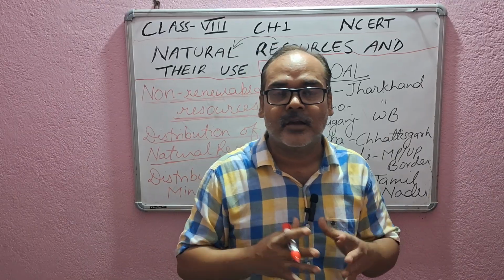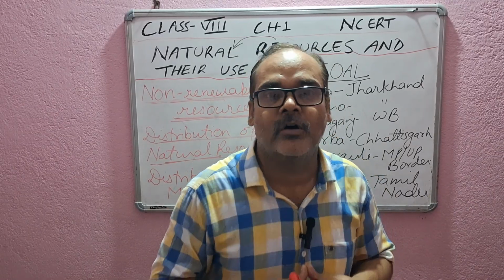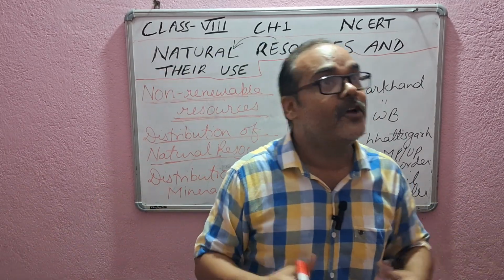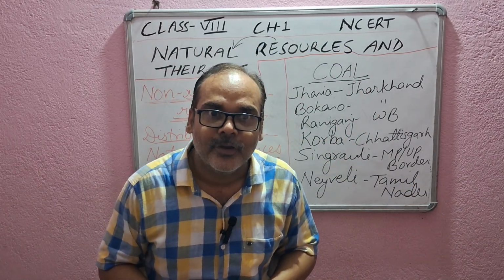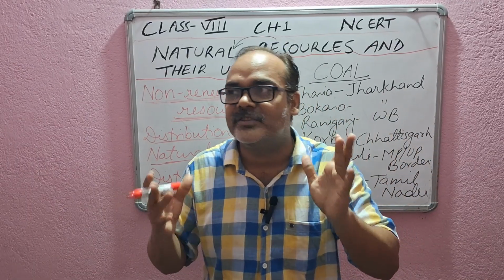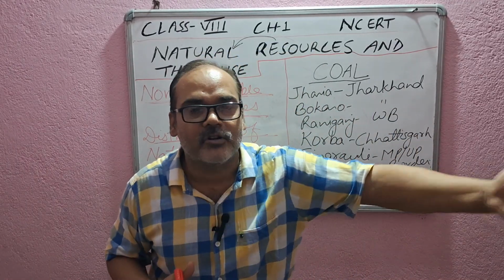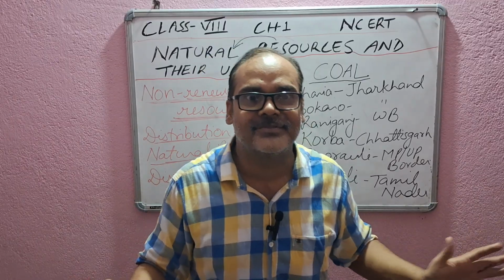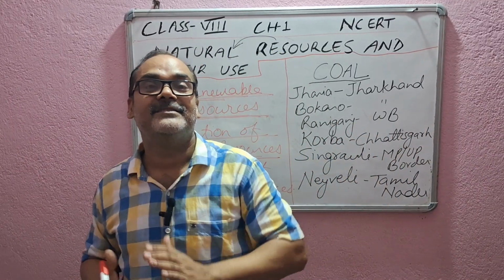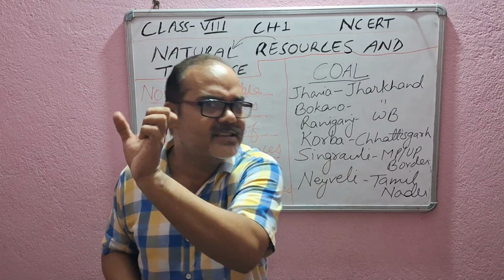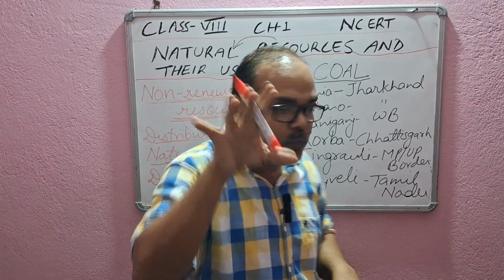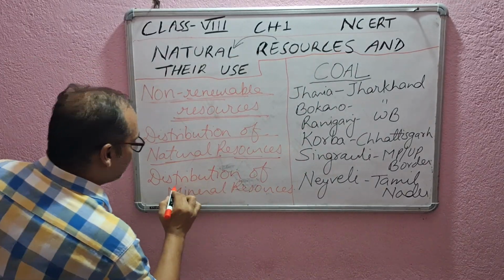Like if I ask what Neyveli is famous for, you don't know. Then again, the other question is where is Neyveli? You don't know. These are very small things, and students say that the question came out of syllabus. No, it never happens. And in exams, when you go through the NCERT books, so many small things are mentioned over there which people generally ignore. So I am going to deal with that.